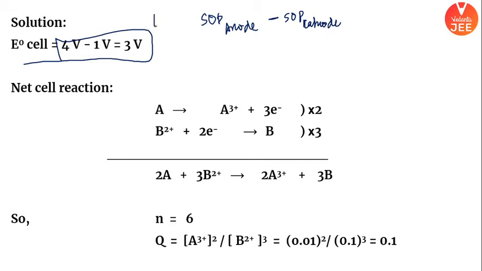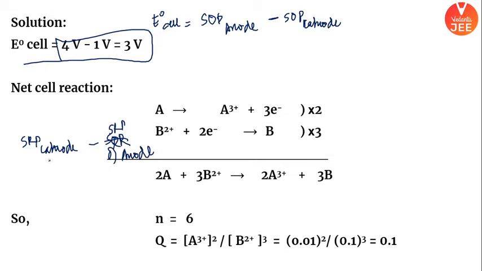You can use this formula for E naught cell, or you can also be smart. You can also use SRP of cathode. You can also use that. Doesn't matter. Minus SOP. Oh, sorry, SRP of anode. You could have used this also.